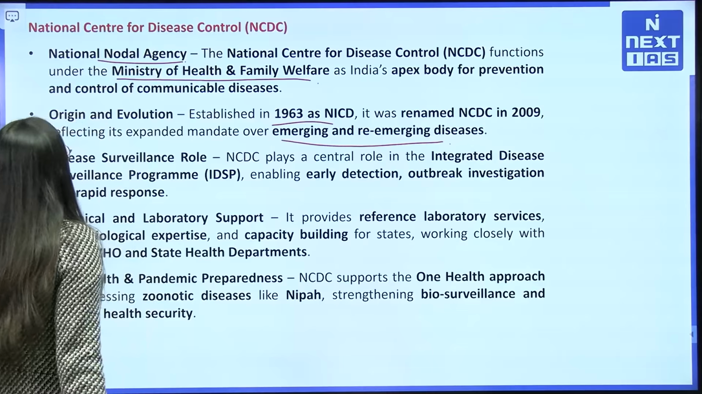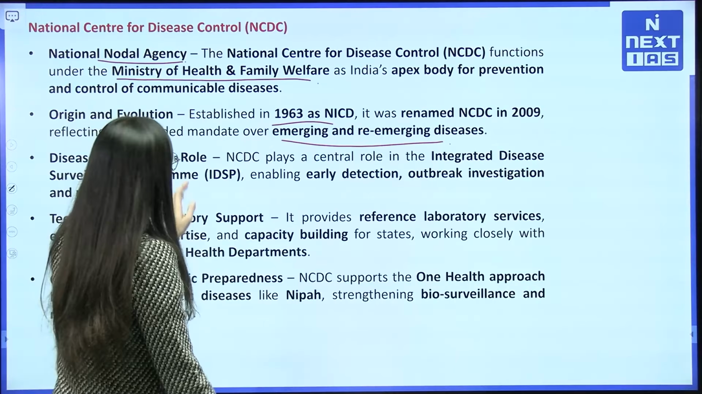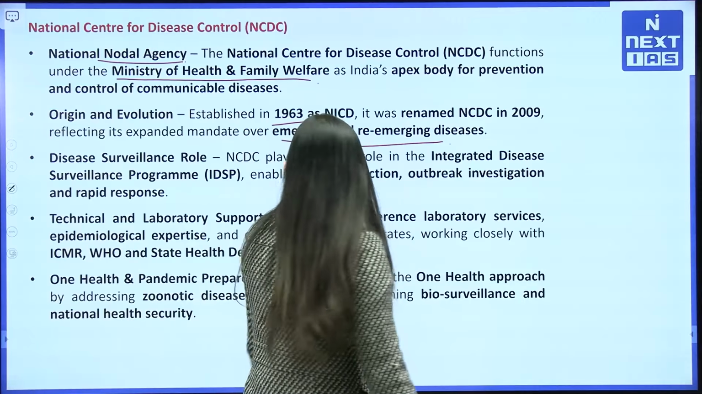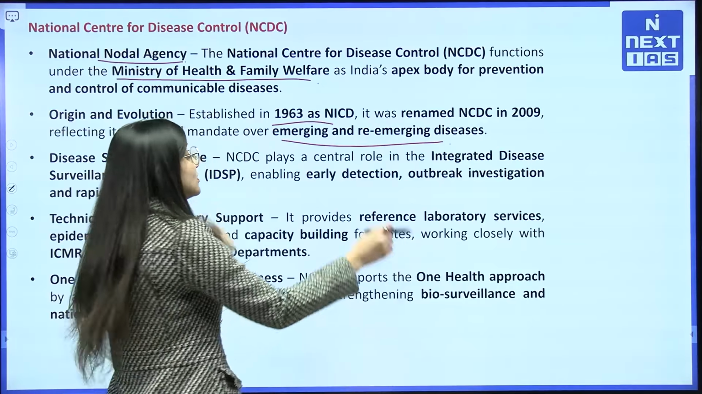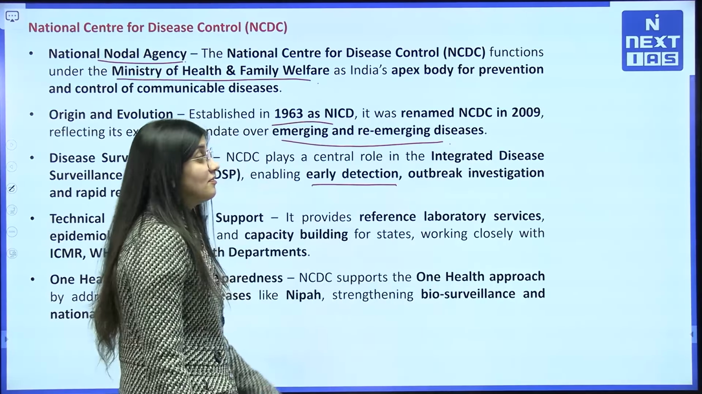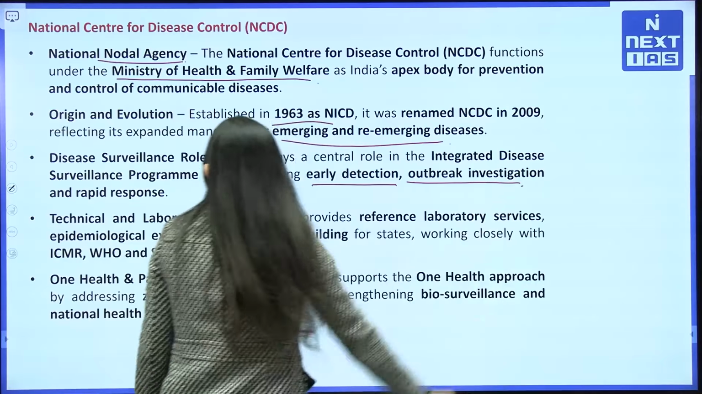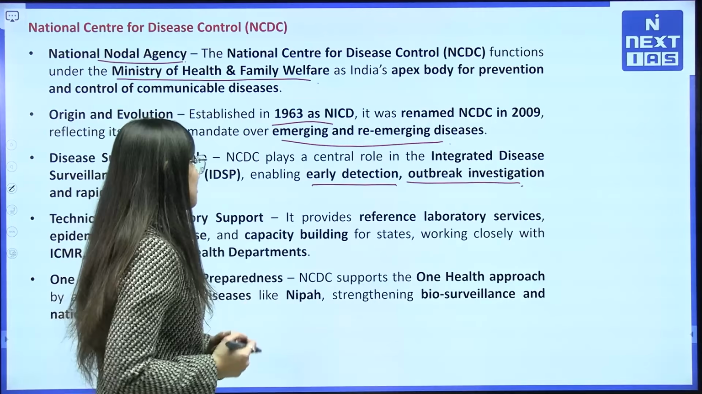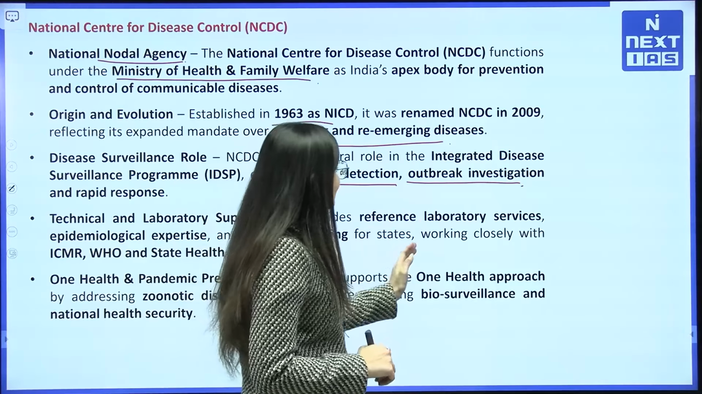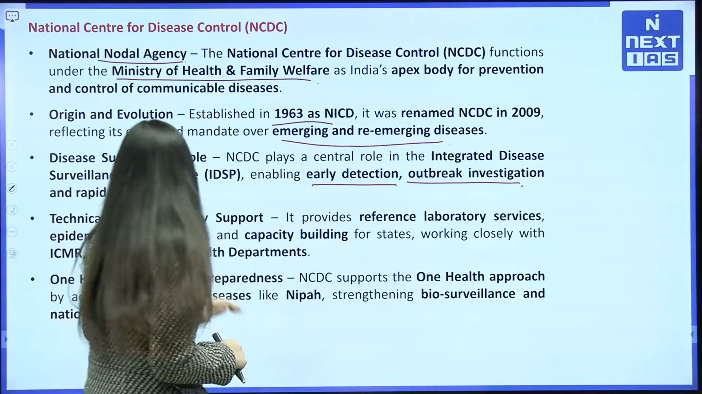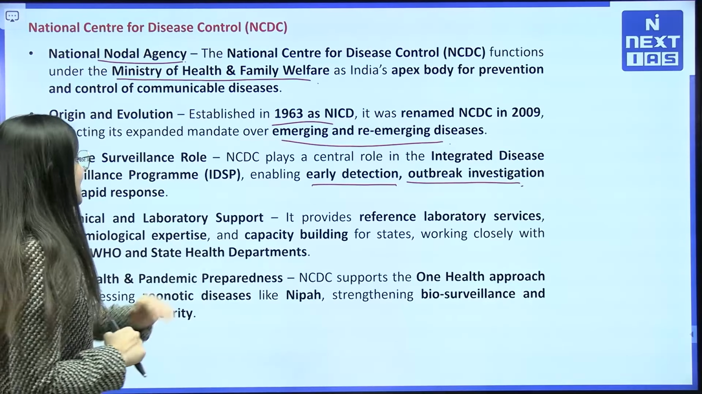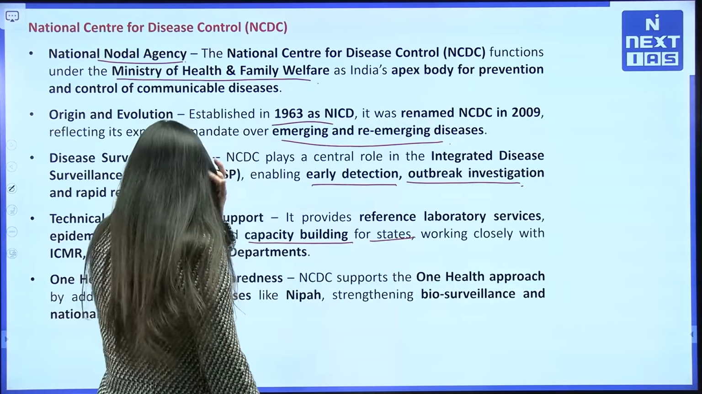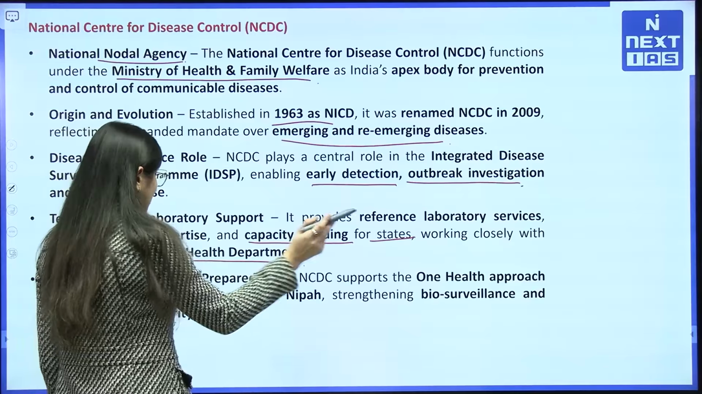So what is the role of the NCDC? It plays a central role in the Integrated Disease Surveillance Programme. It carries out early detection before outbreaks, investigation and response. For technical and laboratory support, it provides reference laboratory services, epidemiological expertise and capacity building for states, working closely with ICMR, WHO and state health departments.